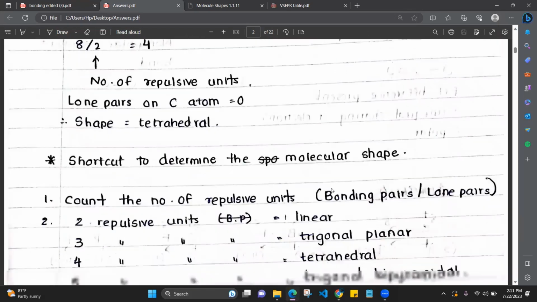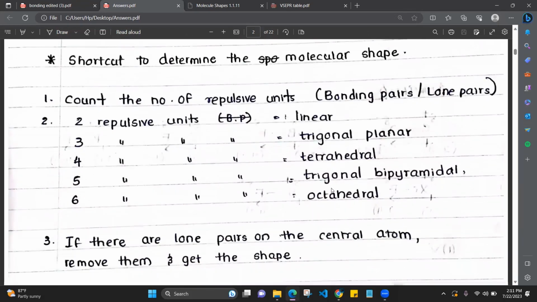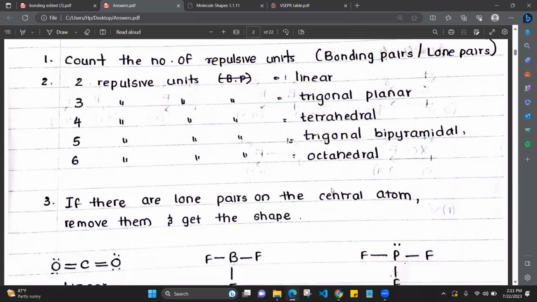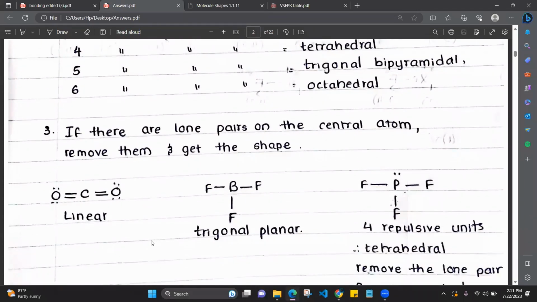There's a shortcut to determine the molecular shape. I recommend you all use this for the MCQ questions to save time. First, count the number of repulsive units. Take carbon dioxide. Count the number of repulsive units around the central atom. What is the central atom? Carbon. How many repulsive units? 1, 2. Repulsive units means the bonds and the lone pairs.